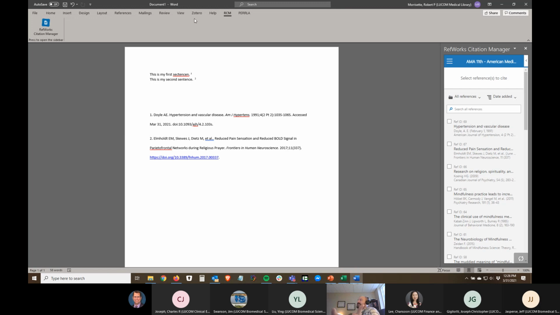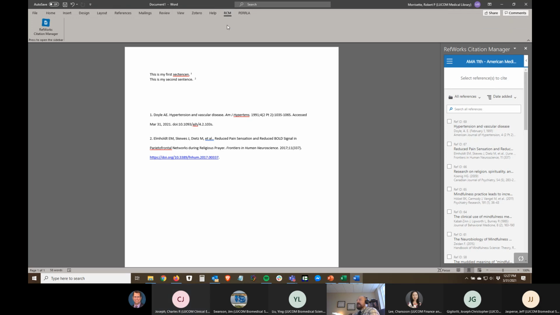It's very straightforward. You can actually see I also have Zotero here because I was going to briefly mention again, when I first did the team session about Zotero, it was because I was having trouble with RefWorks Citation Manager. And just in case anybody else has run into this, I was not aware that I was previously using the legacy version of Microsoft Office 2016, and that there is technically a difference between the legacy version of Word 2016 and the Office 365 version of Word.